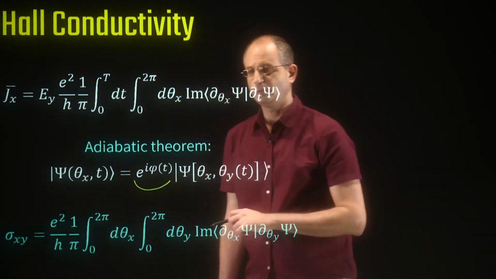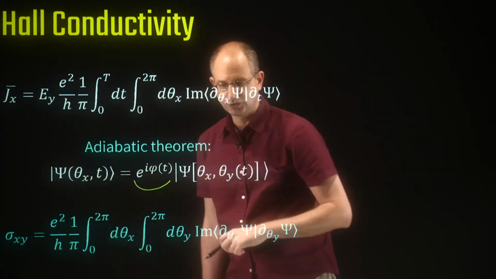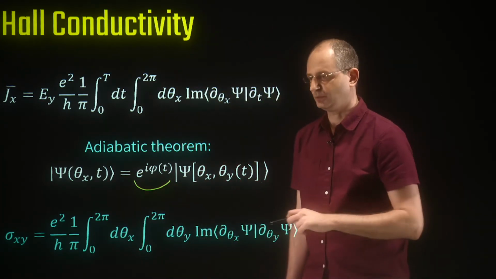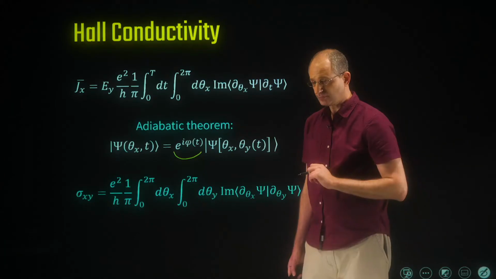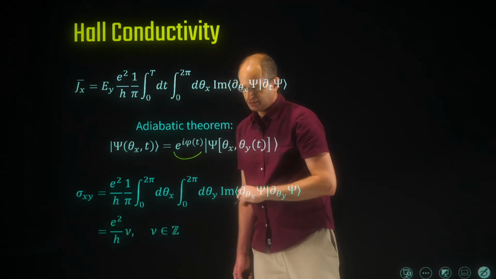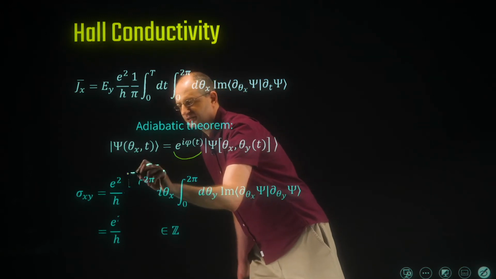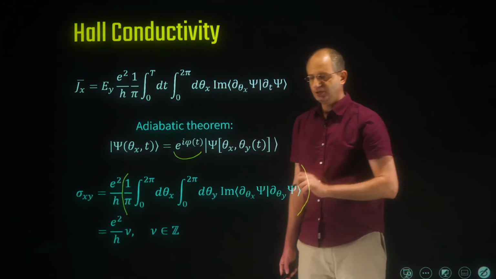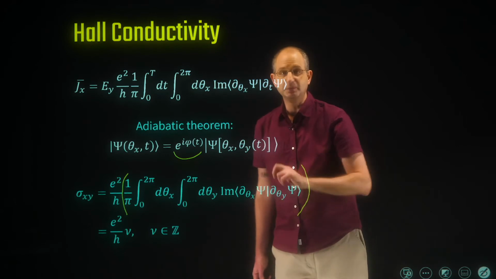Okay, and here it is. So we've replaced the time derivative and the time integral by a theta y derivative and a theta y integral. Okay, so this is our expression for the Hall conductivity. And remarkably, you see here that the Hall conductivity can actually be written as e squared over h times this expression, which is nothing but the Chern number of our theta x and theta y dependent many-body wave function.